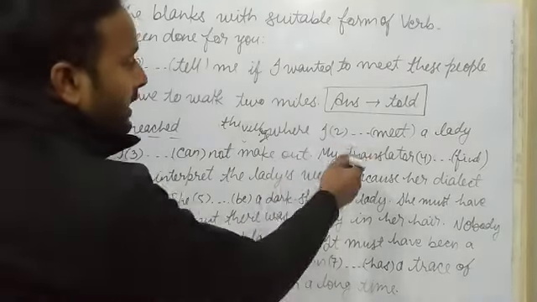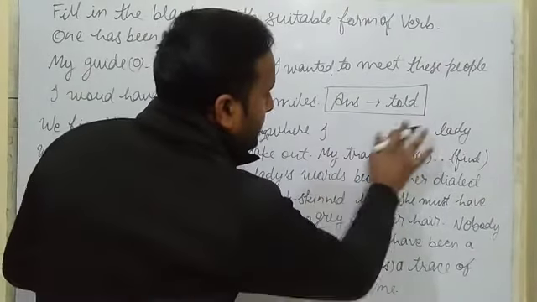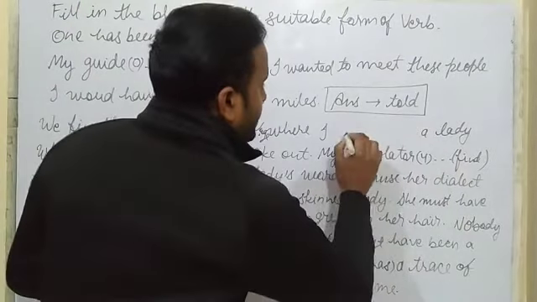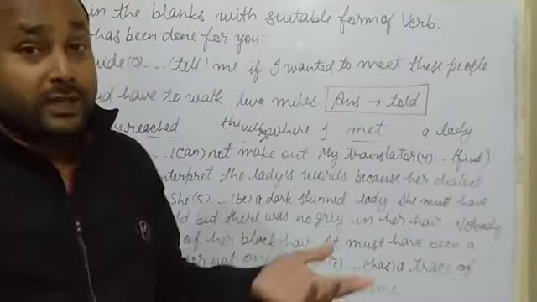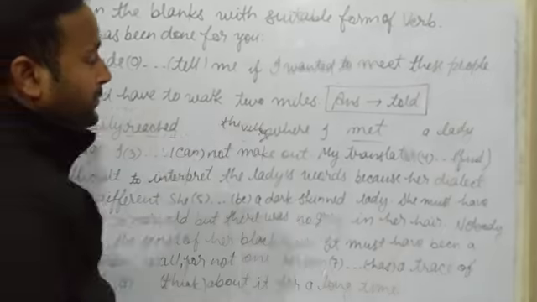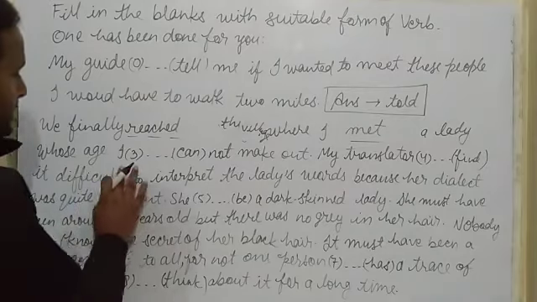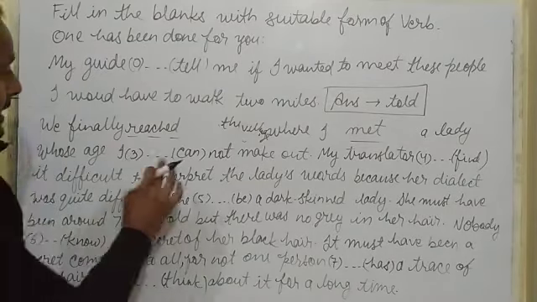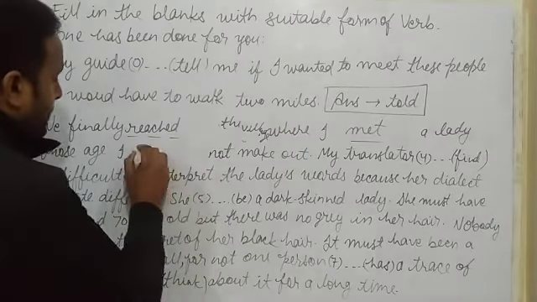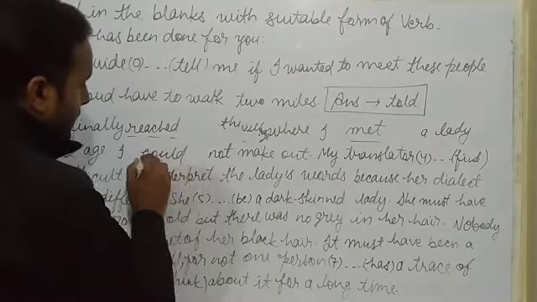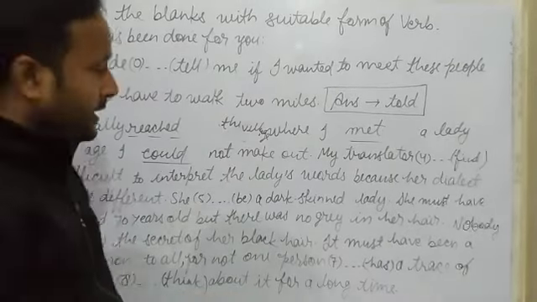The village where I met. This is the first form. And what should we fill it with? Past form is met. Met. You must have watched the movie Jab We Met. What does it mean? When we met, I met a lady whose age I could not make out. Could not make out means he could not understand or guess the age of the lady.